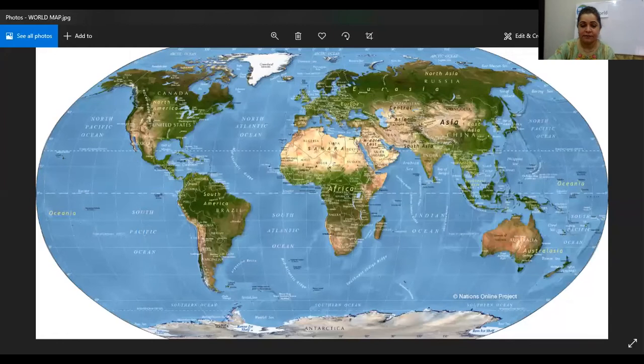Now, if we come back to the world map again, we are going to see South America. Now, you have to look at the bottom left corner. First we were looking at the top left corner, and now just below North America, you can see South America. Yes, this is South America.